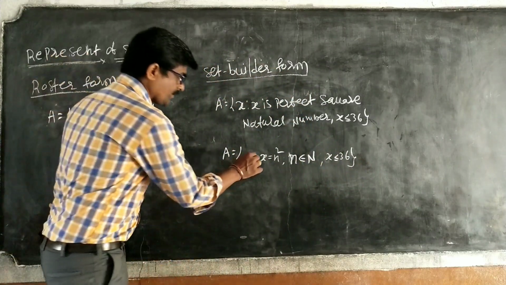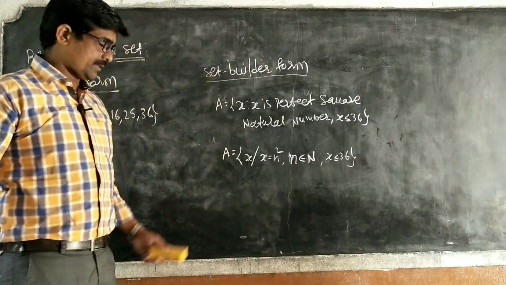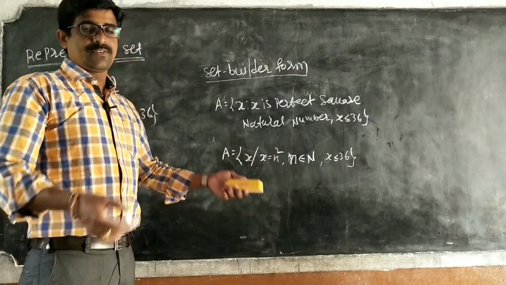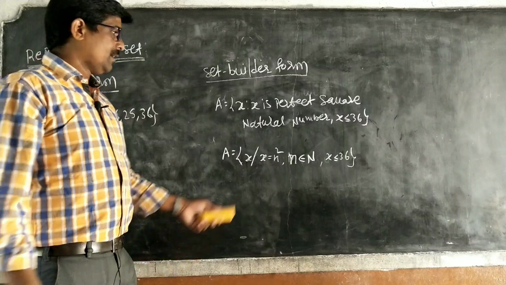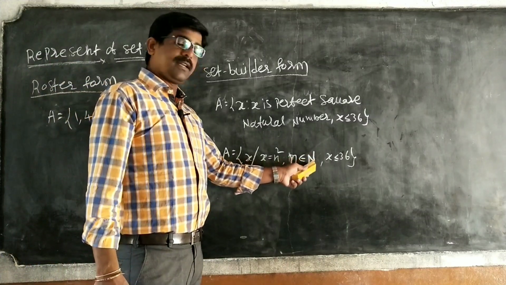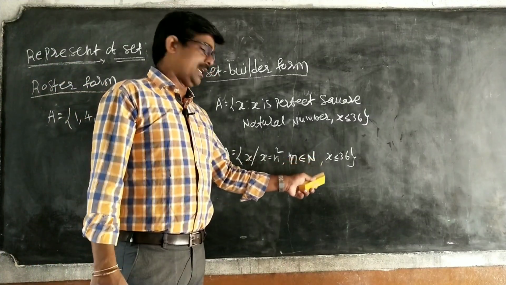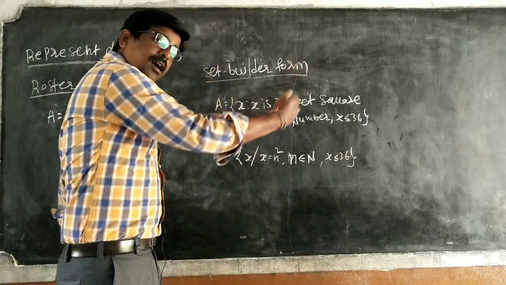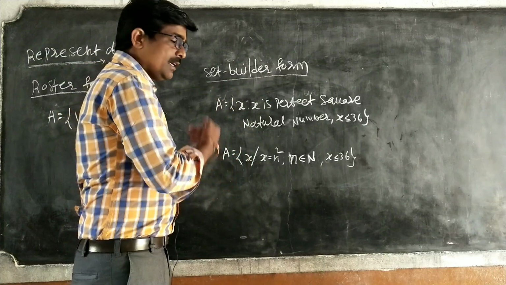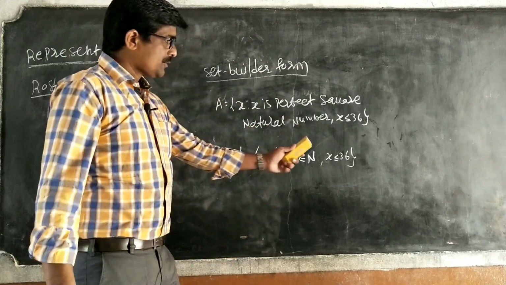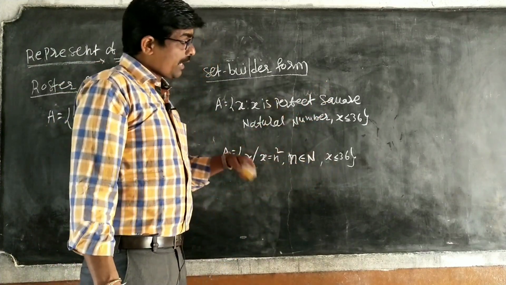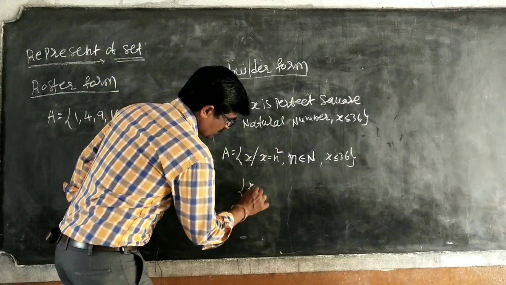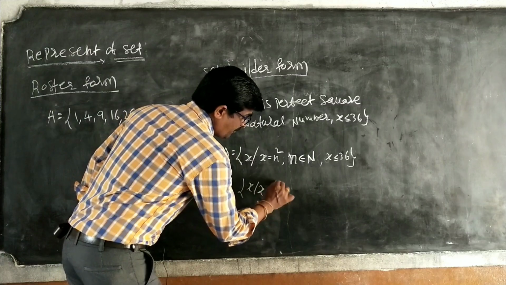I am writing x such that x is equal to n square. N square means we are taking perfect squares only. N belongs to capital N, the natural numbers, and x is always less than or equal to 36. So this is two types. Everything here I am writing the same.